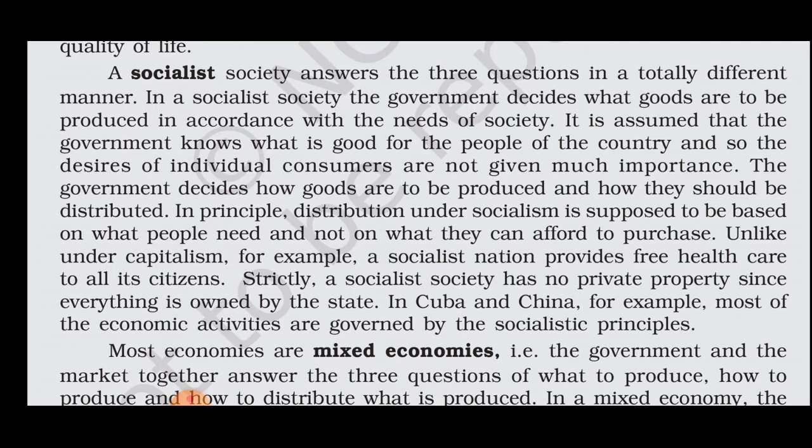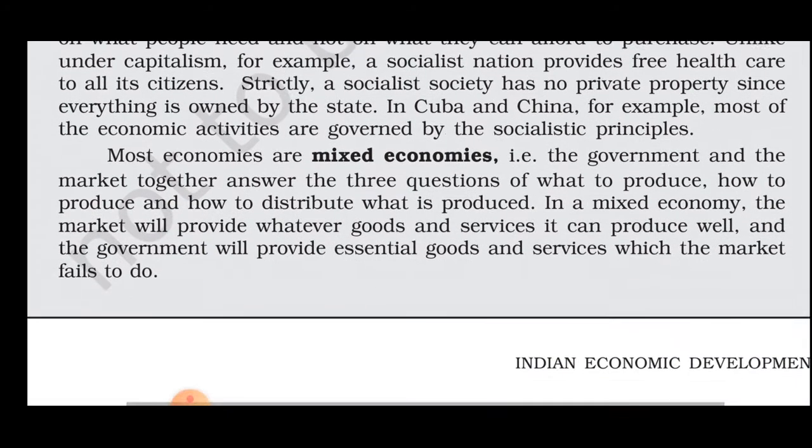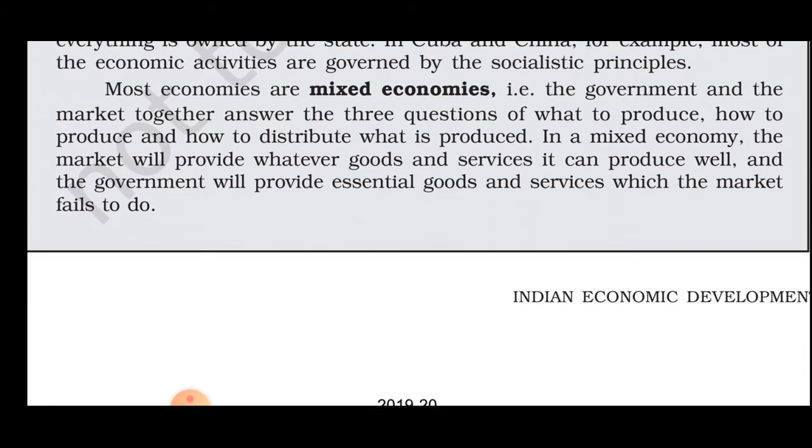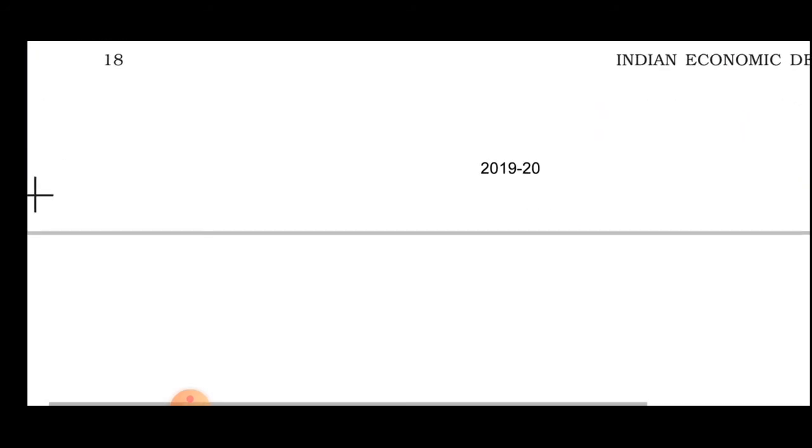Strictly, a socialist society has no private property since everything is owned by the state. In Cuba and China, for example, almost every economic activity is governed by socialist principles. Now, most countries have mixed economies, as we have in India. The government and the market together answer the three questions: what to produce, and how to distribute what is produced. In a mixed economy, the market will provide whatever goods and services it can produce well, and the government will provide essential goods and services which the market fails to provide.